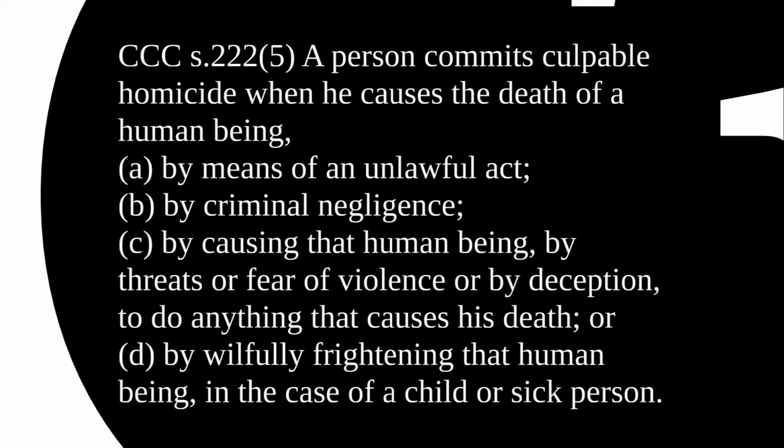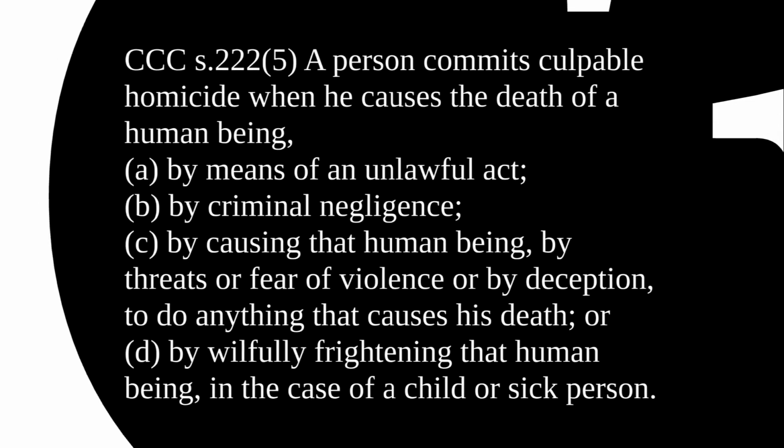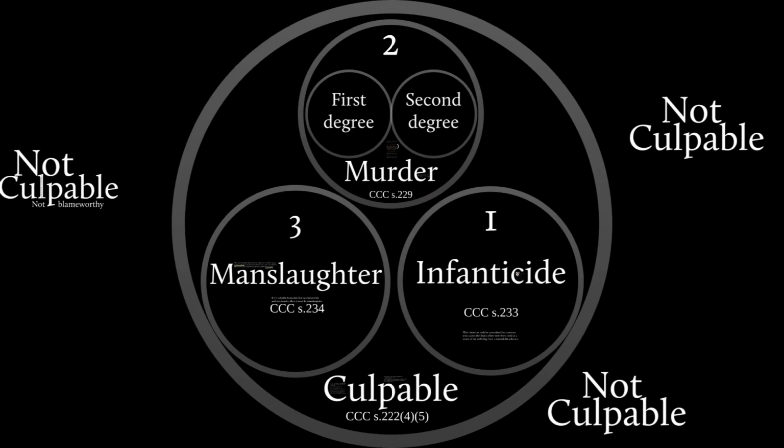If you have either of those things in the context of someone causing the death of a human being, it's culpable homicide. And when it's culpable homicide, it means it's inside this big bubble. It means there is blame to be given, and there will be punishment handed out to the guilty party. As you can see here, there are 3 types of culpable homicide: infanticide, murder, and manslaughter. And we'll look at those one at a time.